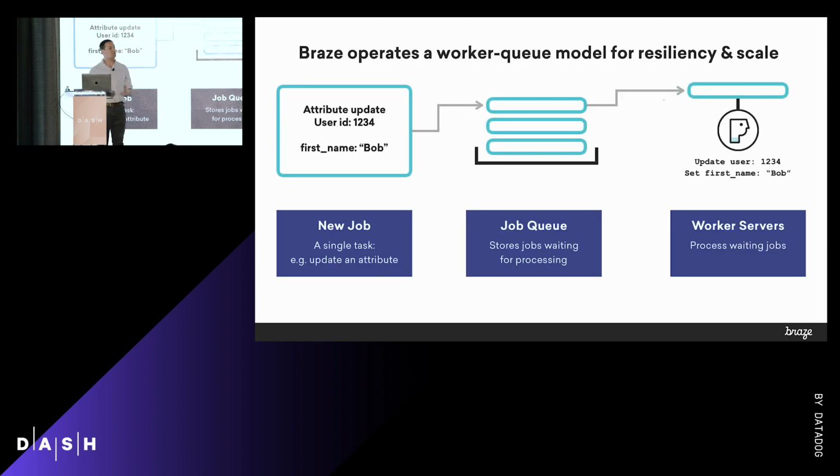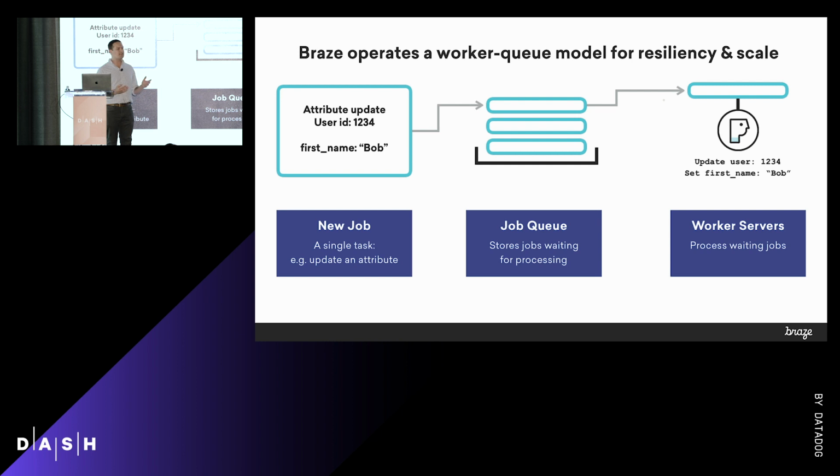So it's powered by a job queuing system, or a worker queue model. And that gives us resiliency and scale. And basically, we create those jobs from, a majority of the time, API calls. So an API call comes in, it gets validated, so we make sure that it's something that we should be getting, something we should be processing, and then it gets turned into a job and put on the top of a job queue. We run 8 billion of those jobs every single day.